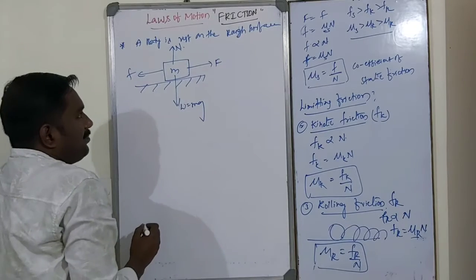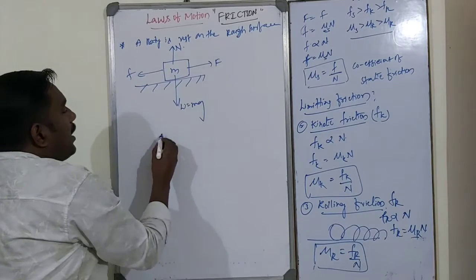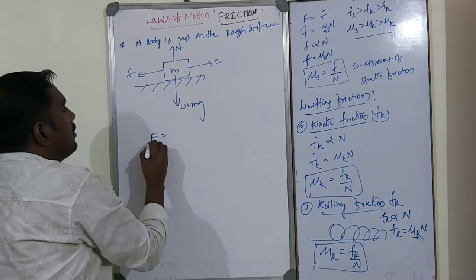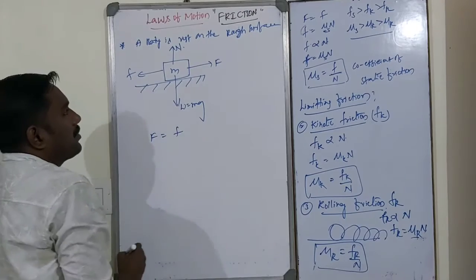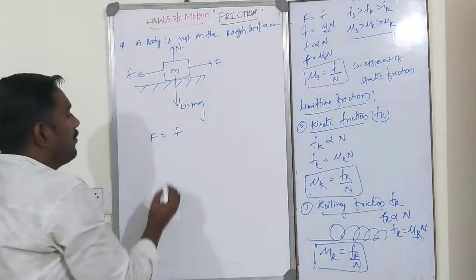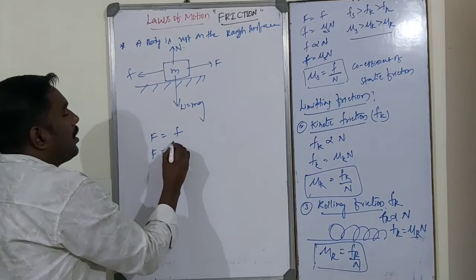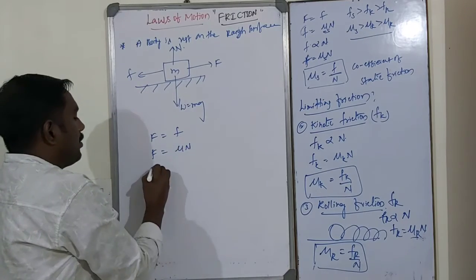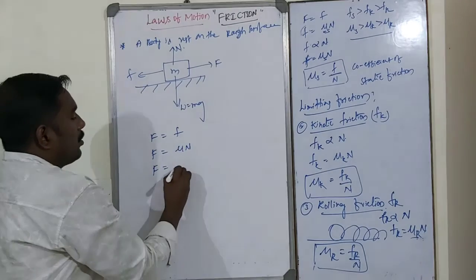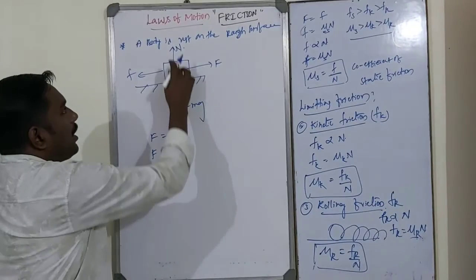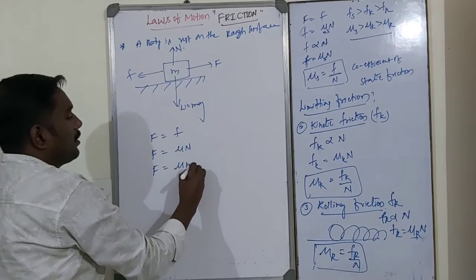So F equals mu into N, where N is equal to mg.